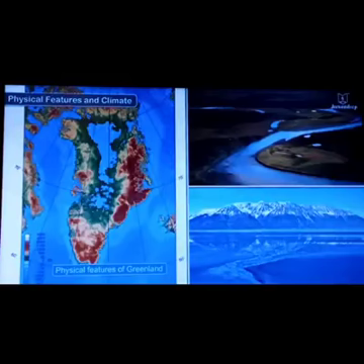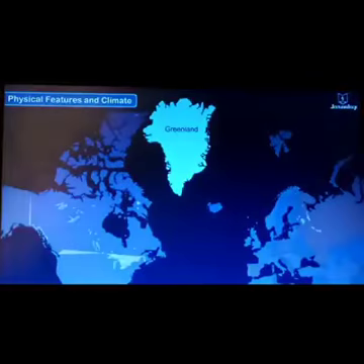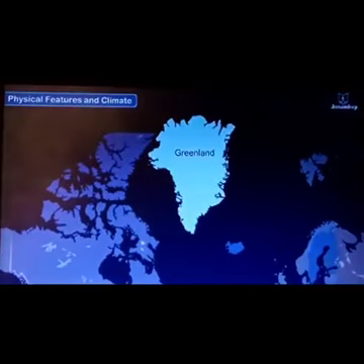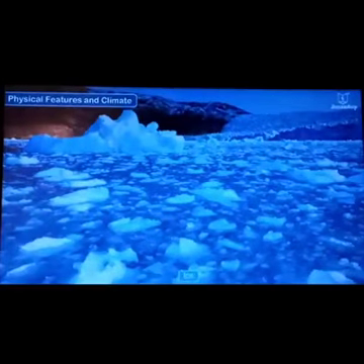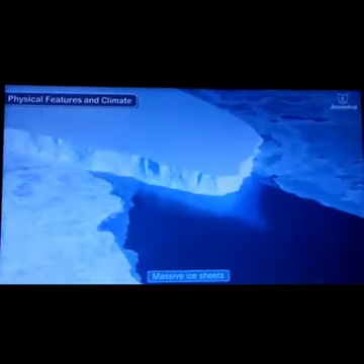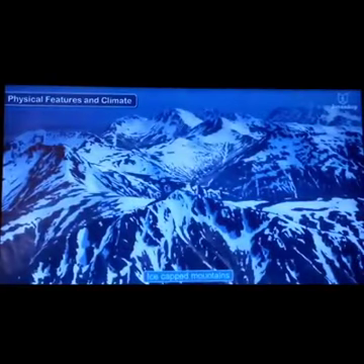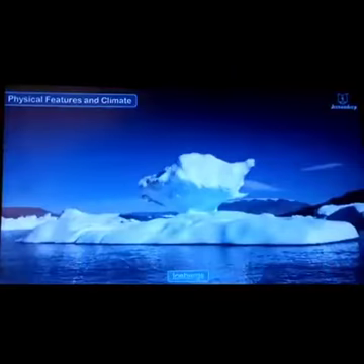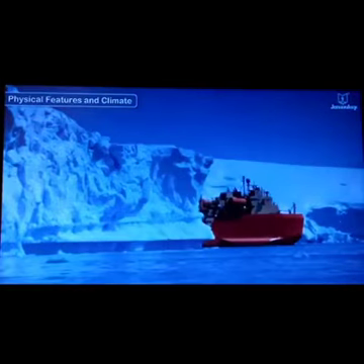This is a physical map of Greenland. Look at all this massive amount of ice sheets, ice-capped mountains, icebergs, the glaciers. Look at the beauty. Huge icebergs.